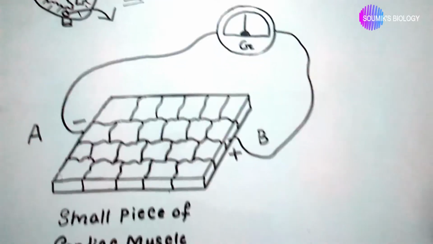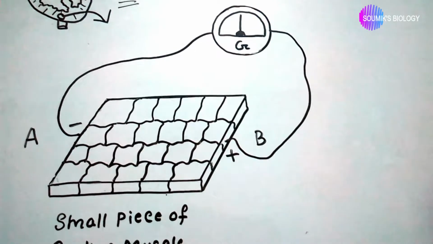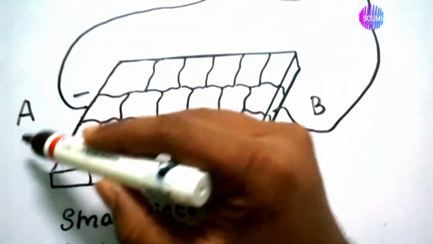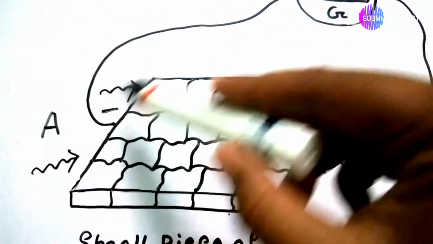Okay, now imagine that a special stimulus is used in A position.